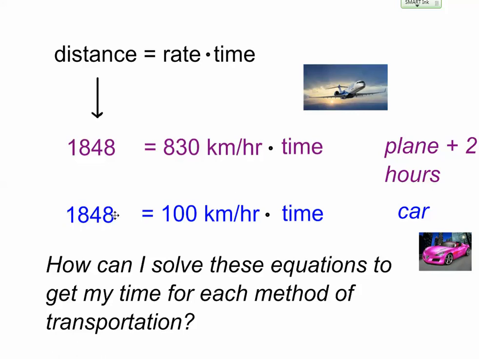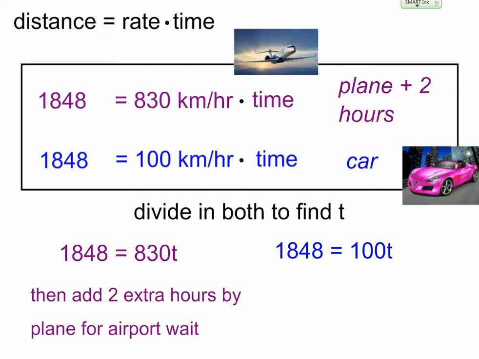My distance is still 1,848 kilometers, and if I'm driving 100 kilometers an hour, that times my time will get me that distance. So in class today, we talked about how you can solve these equations to get your time for each method of transportation. Well, these are both equations where you're looking for time, t. So for my plane, my equation is 1,848 equals 830, my rate, times t. For my car, it's 1,848 equals 100 times t. So what do you do to solve for t? Well, you need to divide both sides by 830. And then for my plane, you need to add an extra 2 hours.